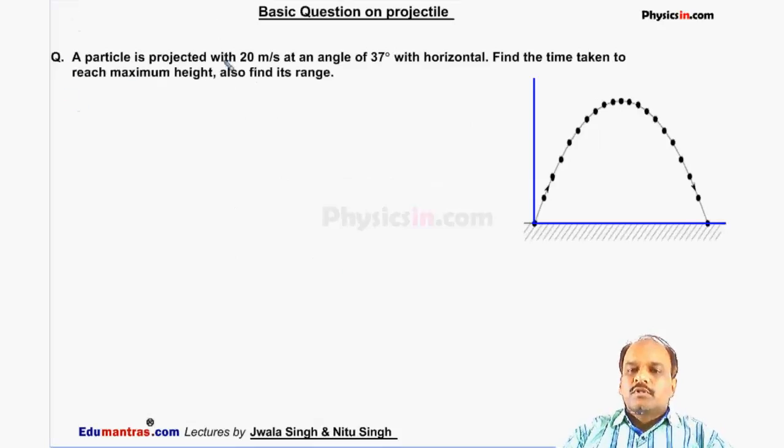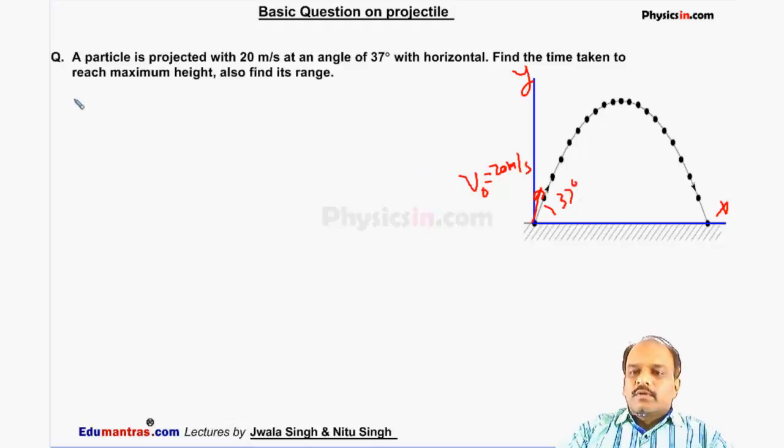A particle is projected with 20 meter per second at an angle of 37 degrees with the horizontal. Find the time taken to reach the maximum height, also find its range. Suppose this is our y-axis, this is our x-axis, and we project a particle with a speed of 20 meter per second at an angle of 37 degrees. First we will concentrate on the time taken to reach the maximum height. The particle will take this time, t1, to reach this highest point.